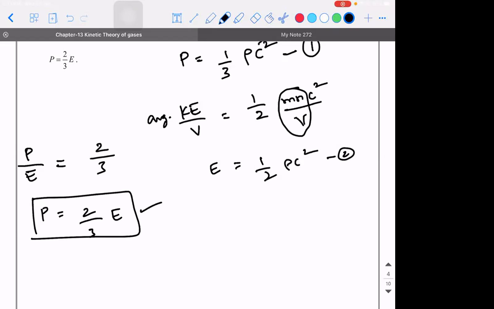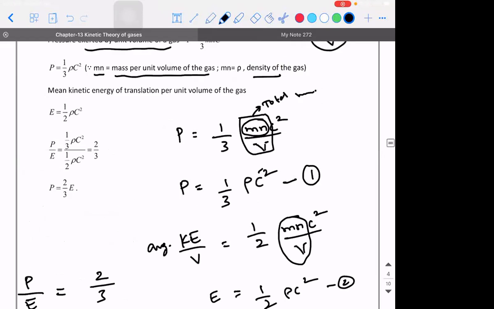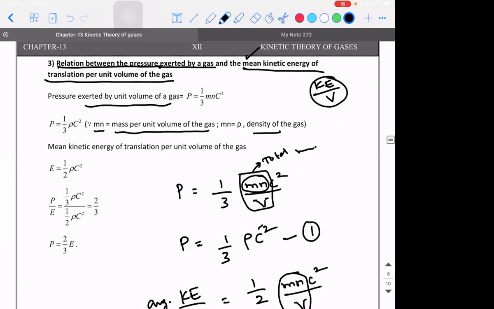So this is the relationship between pressure and energy. It is the relation between pressure exerted by the gas, not pressure experienced by gas, and average kinetic energy. Just because you see the word E, it is not energy. It is average kinetic energy per unit volume. So average kinetic energy per unit volume is what I called E.